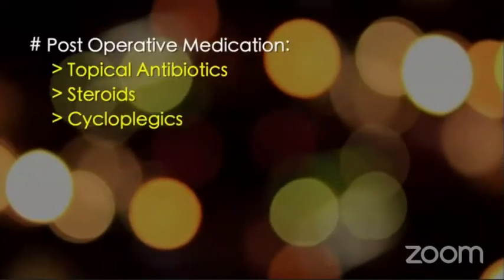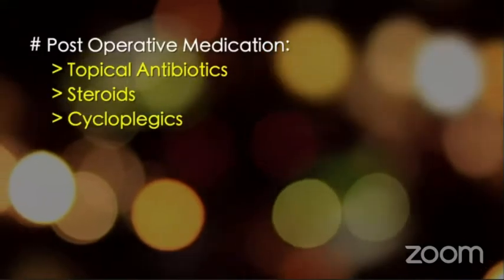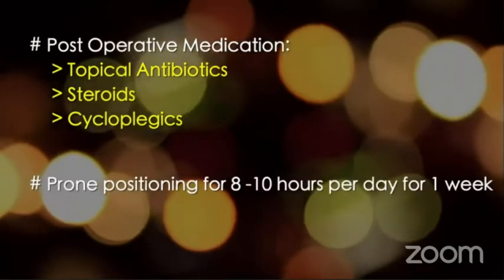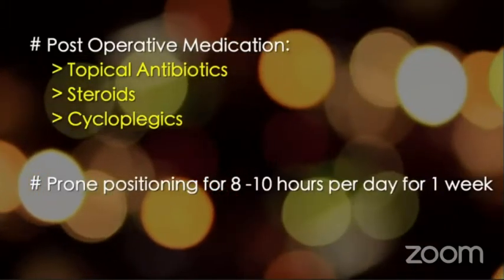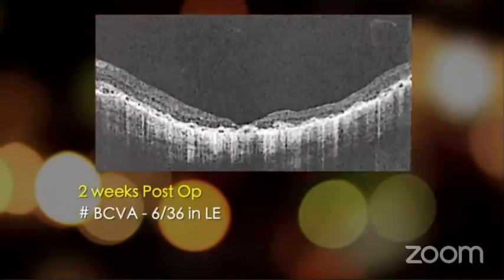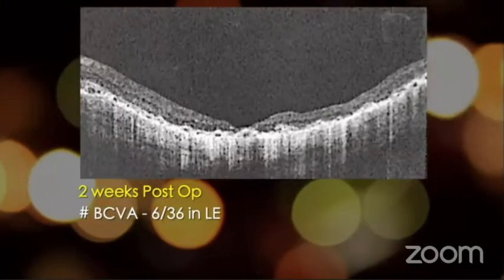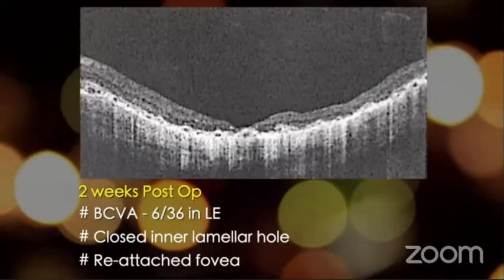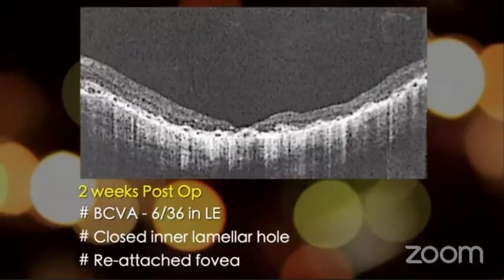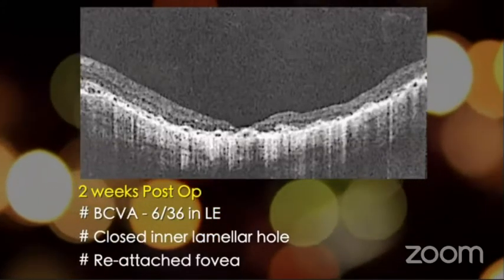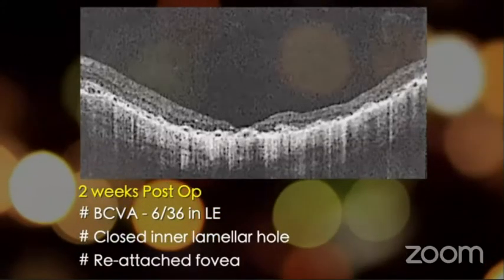In the postoperative period, the patient was put on topical antibiotics, steroids and cycloplegic agents and advised prone positioning for a period of 8 to 10 hours per day for a week's time. On follow-up after 2 weeks, her vision improved to 6/36 in the left eye. Postoperative OCT showed closure of the macular hole along with reattachment of the fovea, though significant foveal thinning was noted. On subsequent visits, her vision seemed to be maintained.